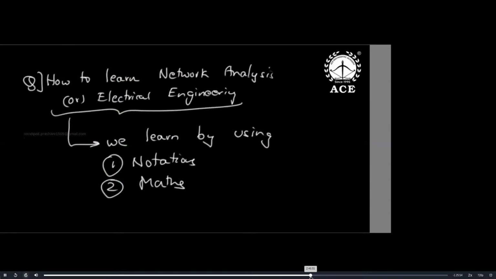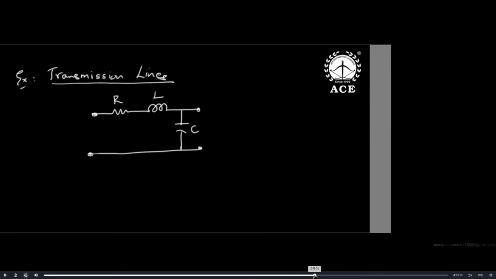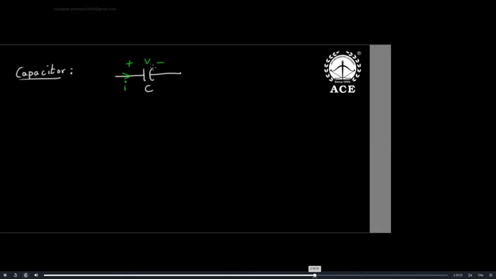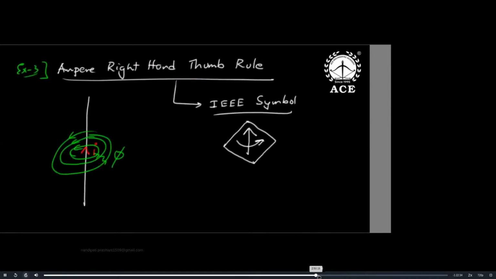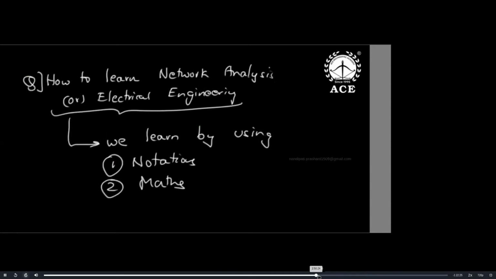We can still learn through modeling in terms of parameters, with notation including symbol, units, direction, and so on. For example, we know capacitors have an electrostatic property, and they are everywhere in your house: ceiling fan, pulse and digital circuits, computer board, filter. But how do we learn these mathematically after notations? That is why I asked how we are learning electrical engineering. We learn electrical engineering by using notations and maths.